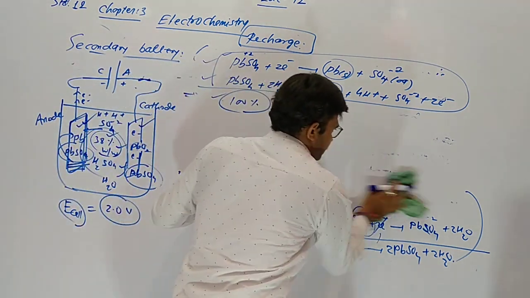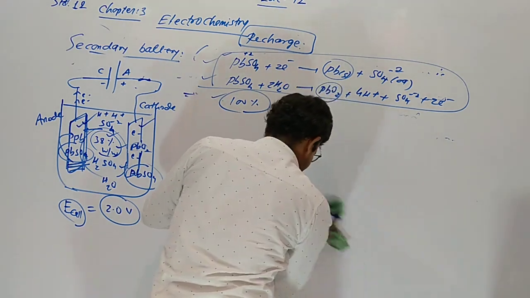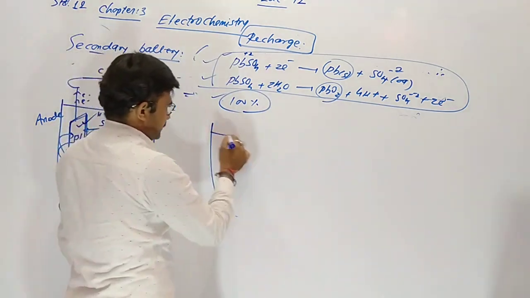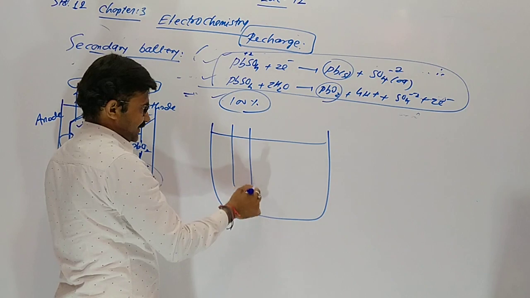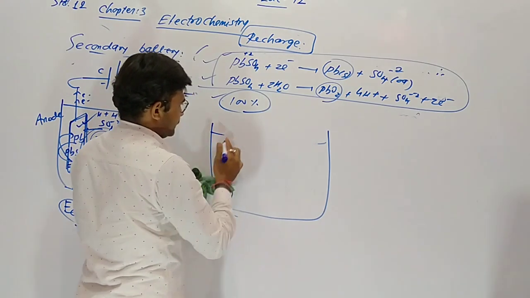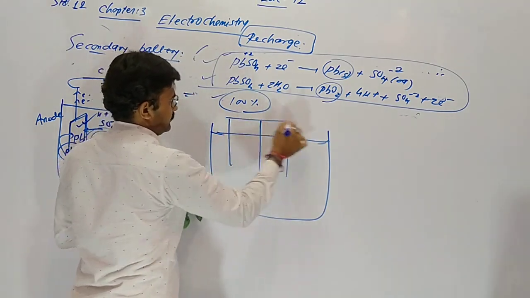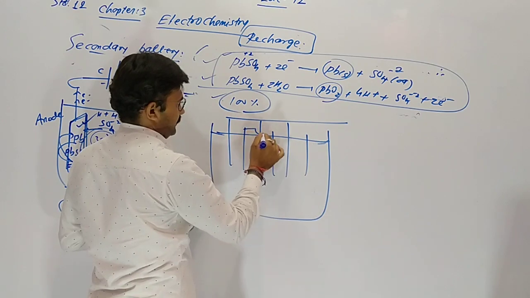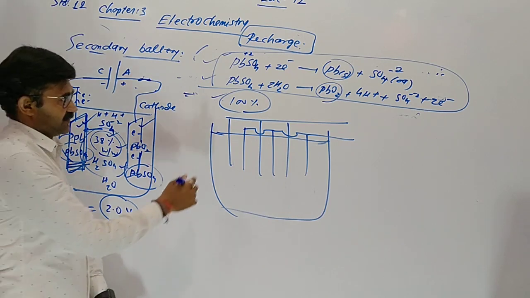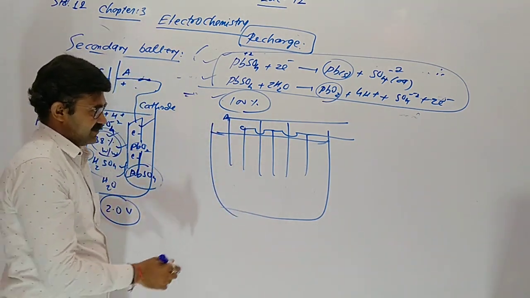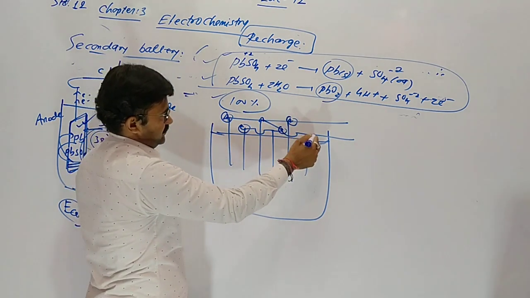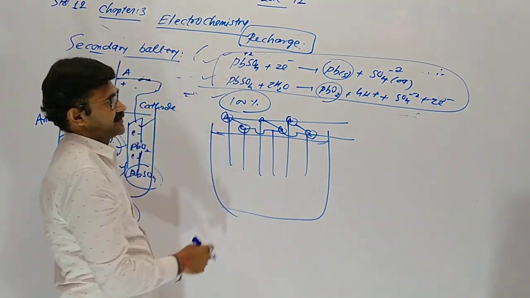Now, in our trucks and buses, 12 volt or 24 volt is needed. If 6 volt is needed, then we have to take 3 anodes and 3 cathodes in series. 1 anode, 1 cathode gives 2 volt. 2 anodes, 2 cathodes give 4 volt. So 3 anodes and 3 cathodes give 6 volt.